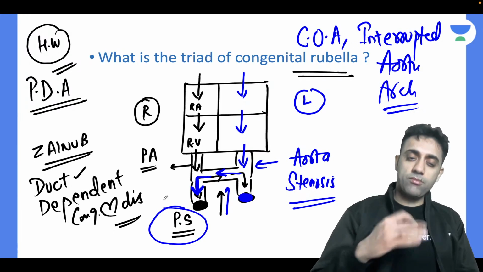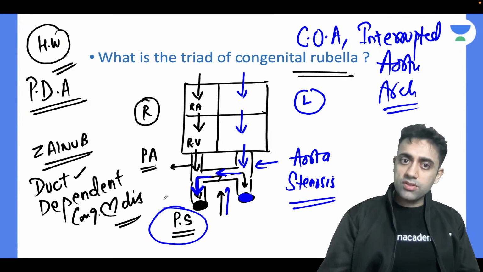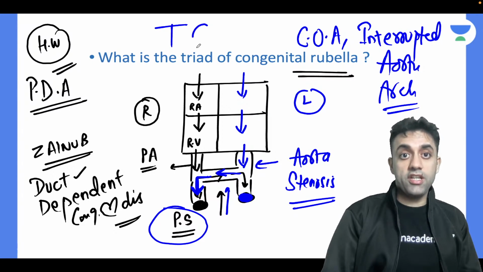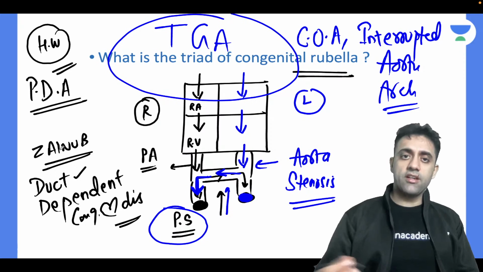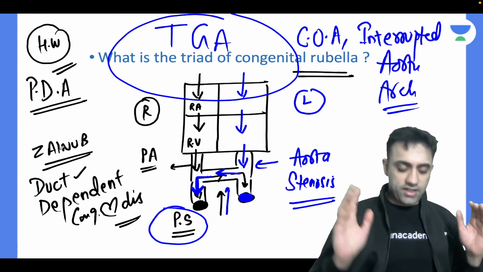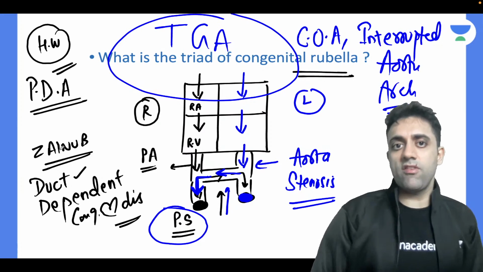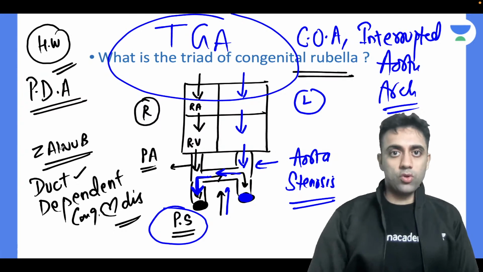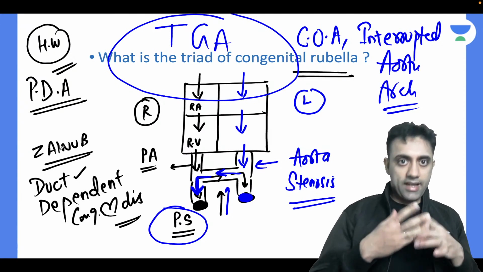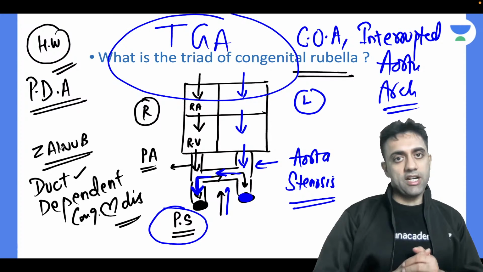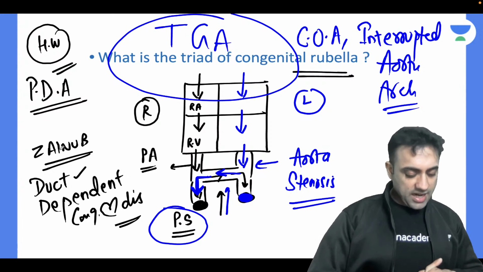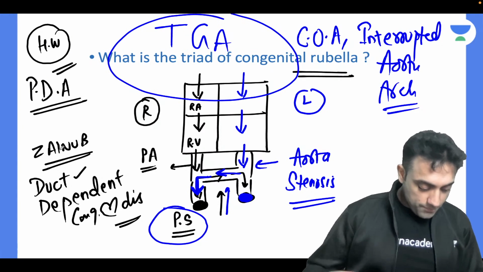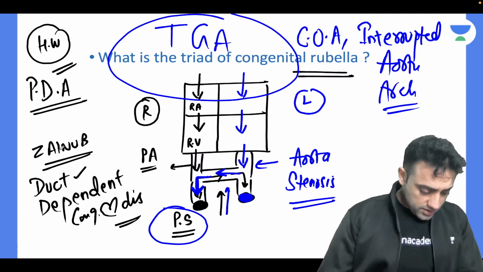On the right side we have pulmonary atresia and pulmonary stenosis. These are even in some cases of tricuspid atresia also. And a very important condition, TGA. What is TGA? Transposition of great arteries. In a case of TGA, again we will keep the ductus arteriosus open. Why will you keep it open? In my previous classes I have told this. Zainab, you must watch them, because it's again a half an hour topic, why you keep the ductus arteriosus open in a case of TGA. But TGA will anyhow come in further topics also. I will explain it again someday. So this much I can tell you. Okay. Yes, and what else was there?